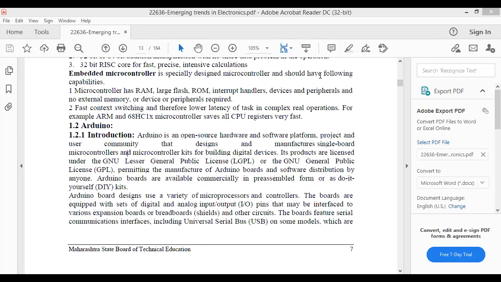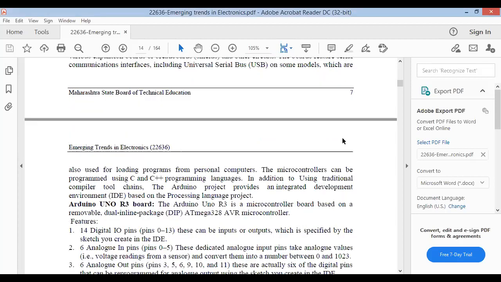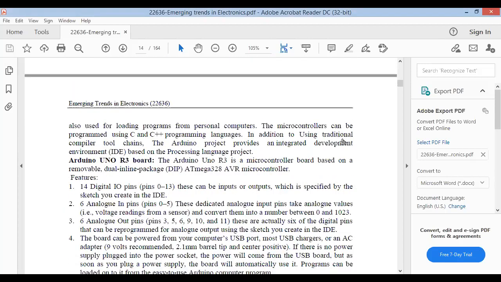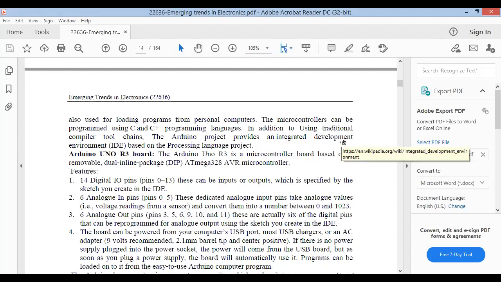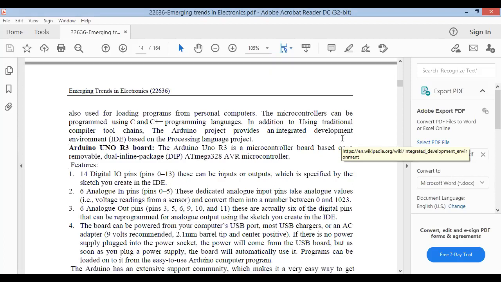The boards feature serial communication interface, USB interface on some models, which are also used for loading programs from a personal computer. The microcontroller can be programmed using the C++ programming language. In addition to using the traditional compiler toolchain, the Arduino project provides an integrated development environment, IDE, based on the Processing language project.